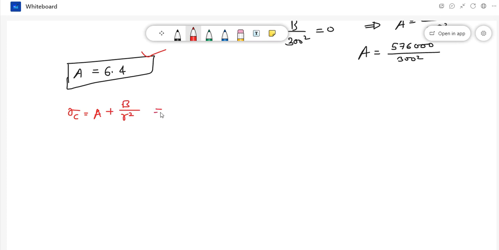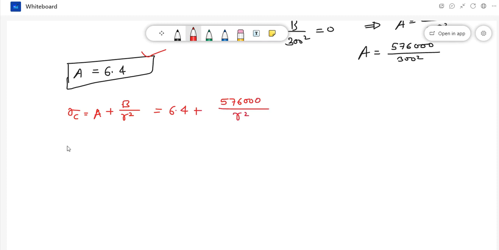Okay, so what is A? A is 6.4. Let me rewrite it. A is 6.4 plus B, which is 576,000 divided by R square.